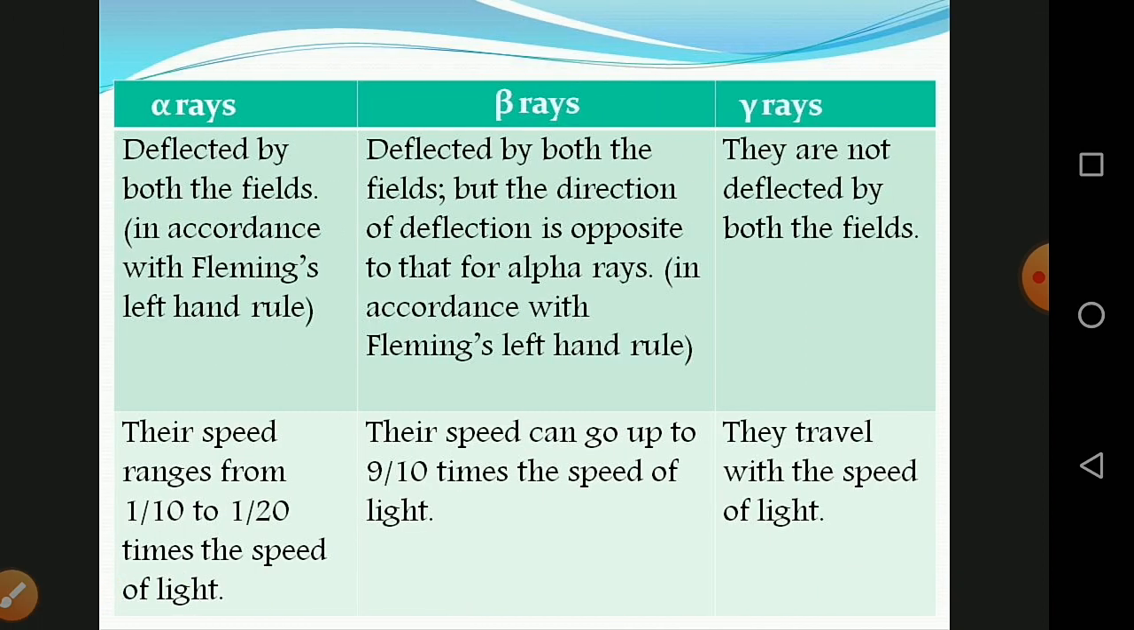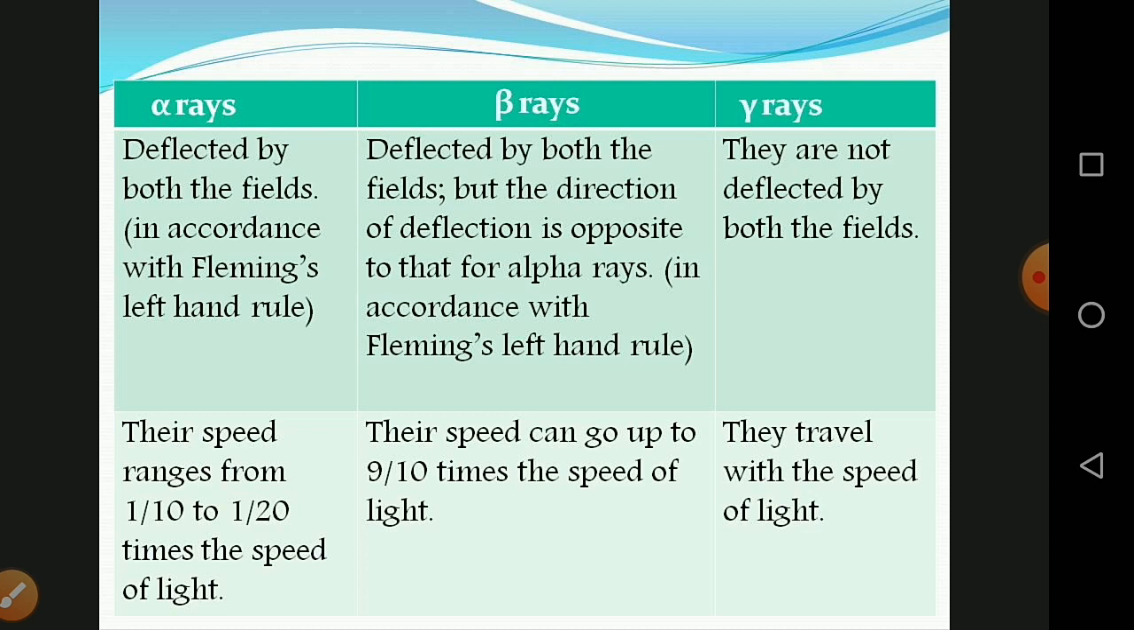The next property is the effect of electric and magnetic fields. Alpha rays are deflected by both fields in accordance with Fleming's left hand rule. Beta rays are also deflected by both fields, but the direction of deflection is opposite to that of alpha rays. Gamma rays are not deflected by either field.